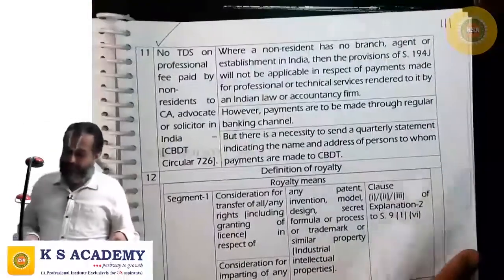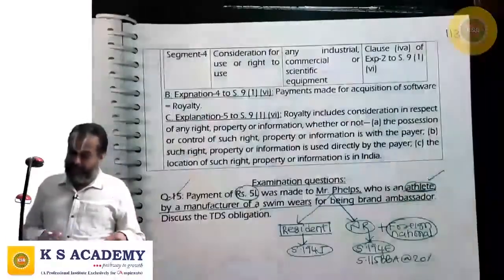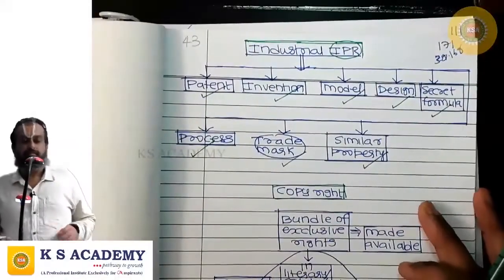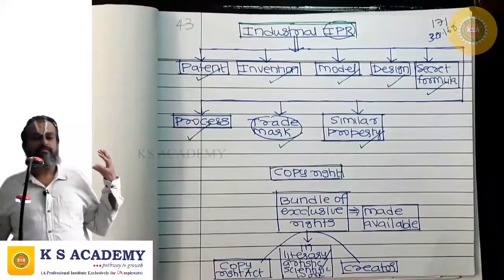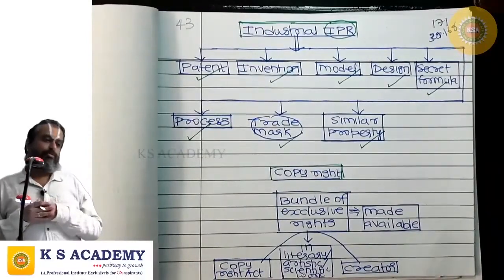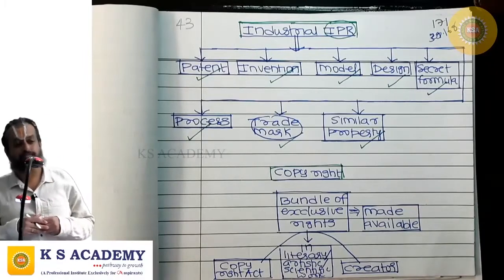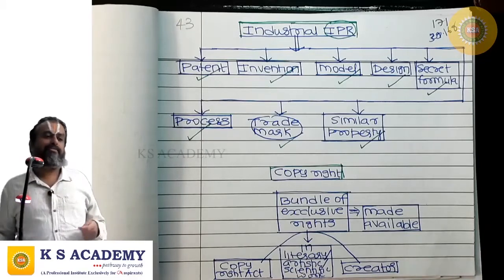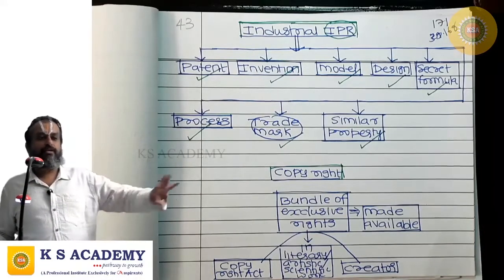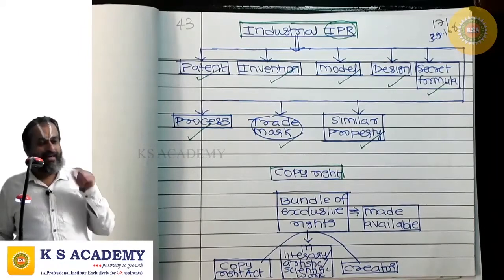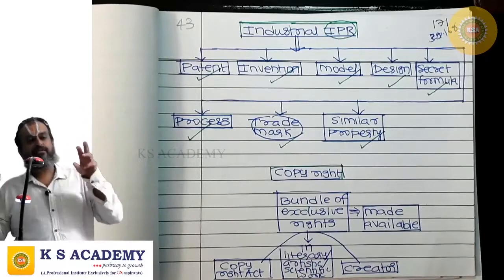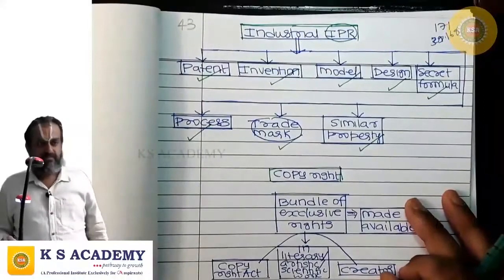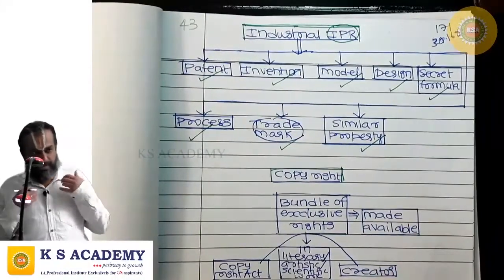So that is copyright. For example, if I am the author and creator of a book, I will get a bundle of exclusive rights over such book. Like I can make multiple copies of the book. Only I can store it in any form as I like. Only I can translate. Only I can shoot a cinematograph film on such book. Or only I can sell it or give it on lease. Everything could be done only by me.